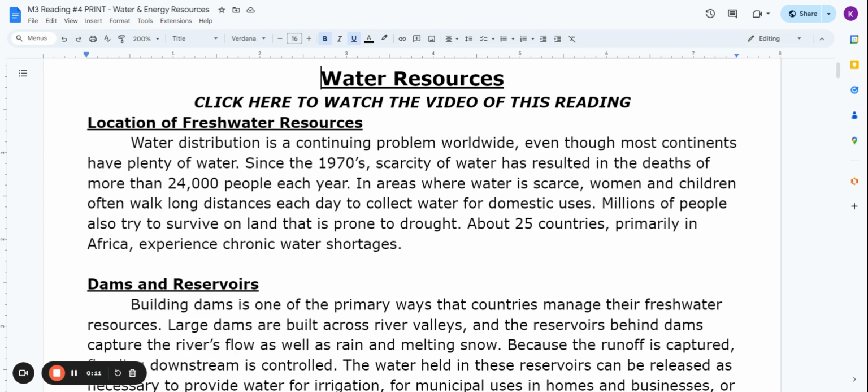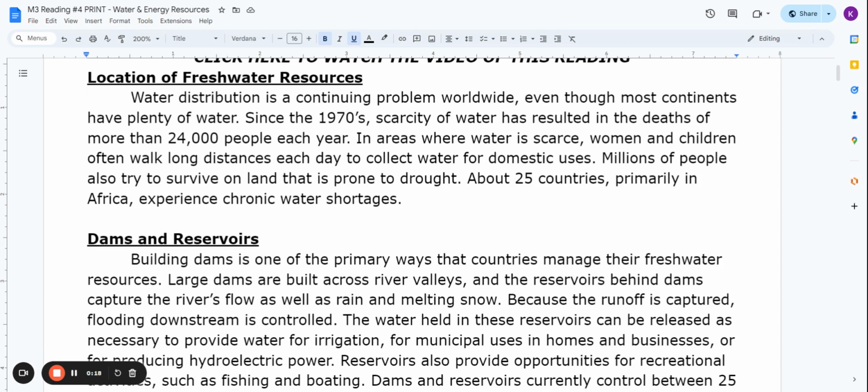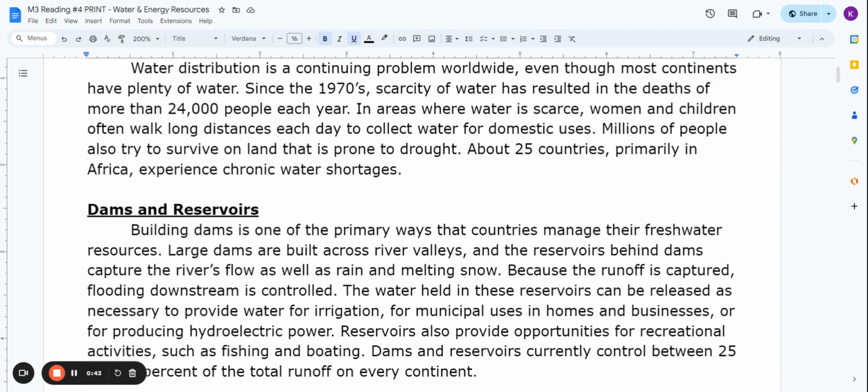Water distribution is a continuing problem worldwide, even though most continents have plenty of water. Since the 1970s, scarcity of water has resulted in the deaths of more than 24,000 people each year. In areas where water is scarce, women and children often walk long distances each day to collect water for domestic uses. Millions of people also try to survive on land that is prone to drought. About 25 countries, primarily in Africa, experience chronic water shortages.